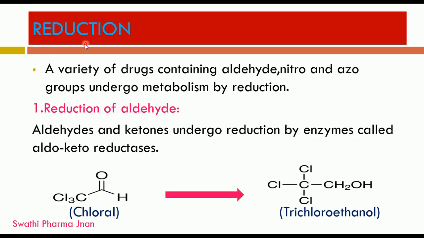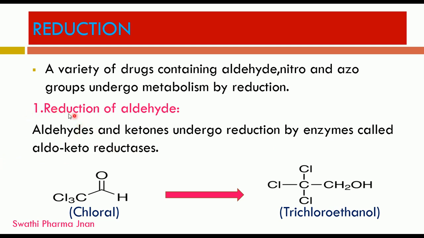The second type of phase 1 reaction is reduction. A variety of drugs containing aldehyde, nitro and azo groups undergo metabolism by reduction. The first is reduction of aldehydes. Aldehydes and ketones undergo reduction by enzymes called aldo-keto reductases.